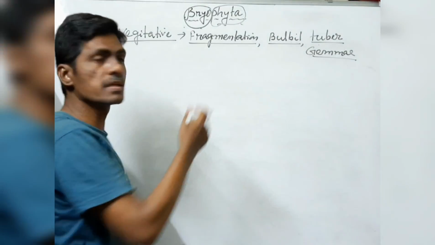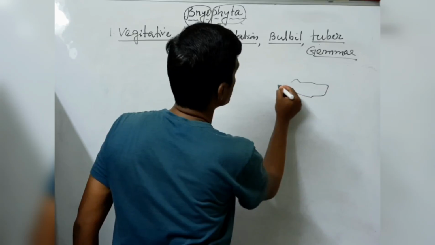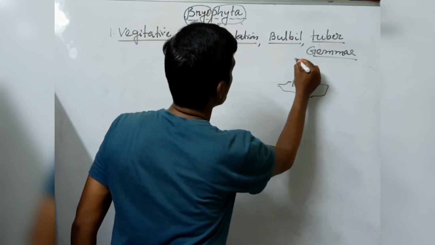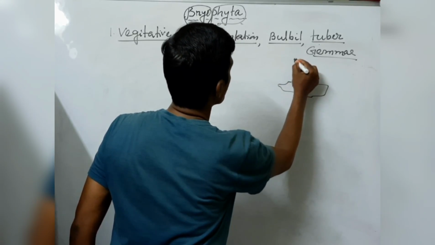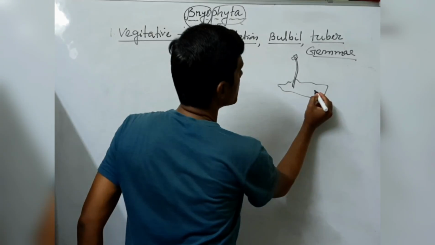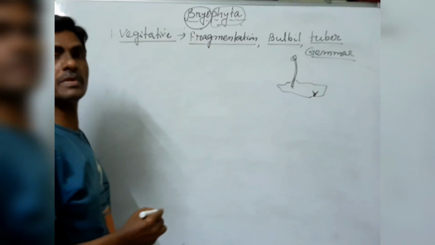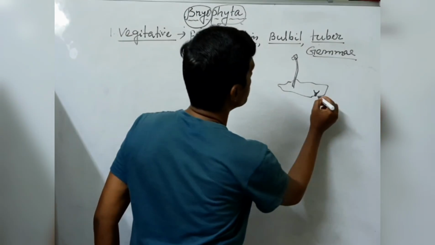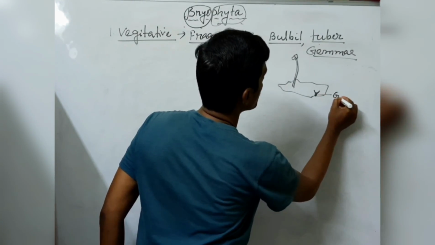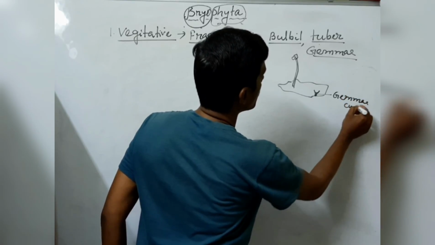Let's discuss the gemma. What is gemma? Suppose this is the plant body of Marchantia. In Marchantia, they develop some cup-shaped structures. This cup-shaped structure is called a gemma cup.